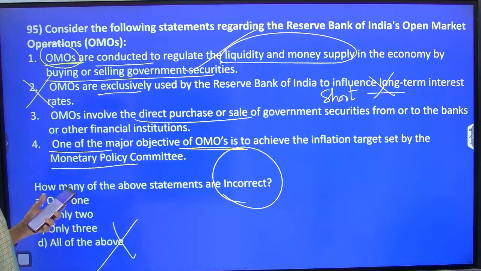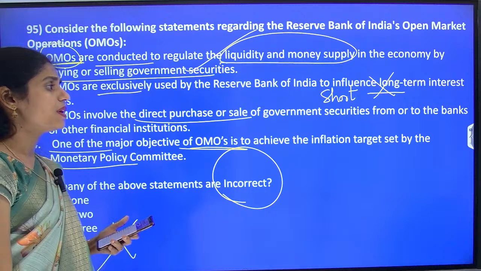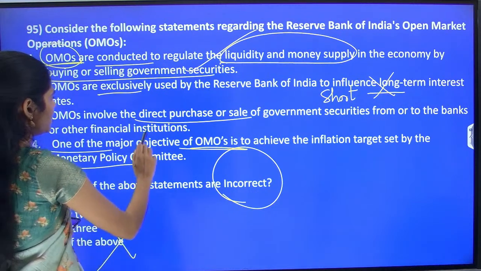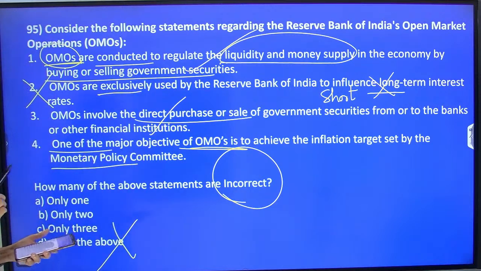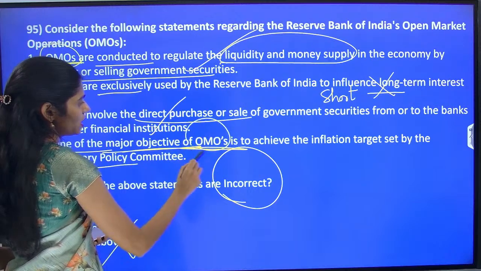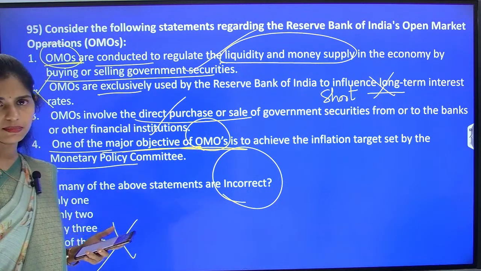And the third one is open market operations involve the direct purchase or sale of government securities from or to the banks or other financial institutions. Yes, it is absolutely correct. And next one is one of the major objectives of OMOs is to achieve the inflation target set by the Monetary Policy Committee.